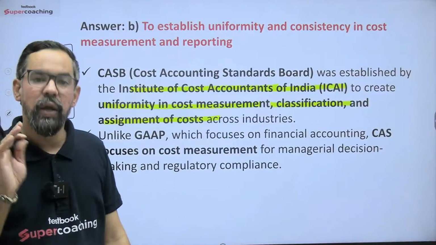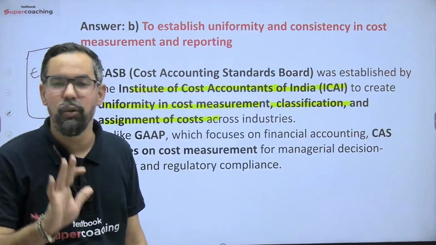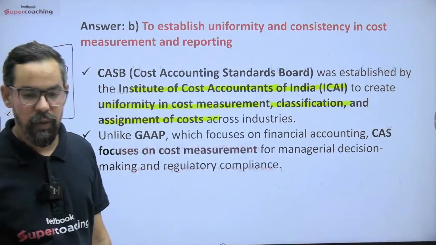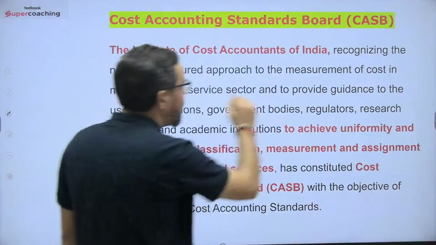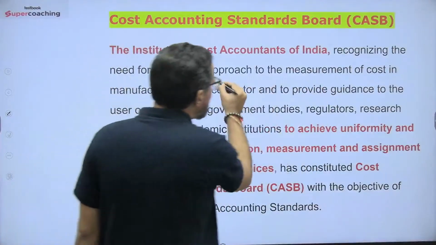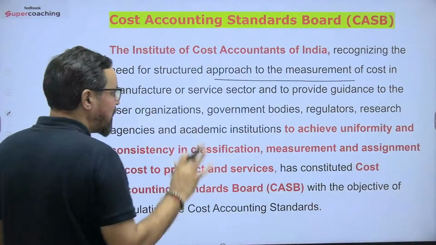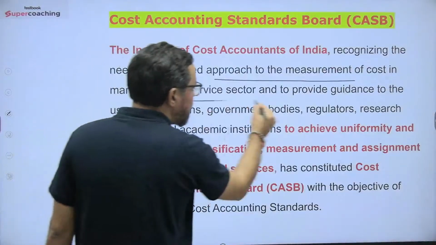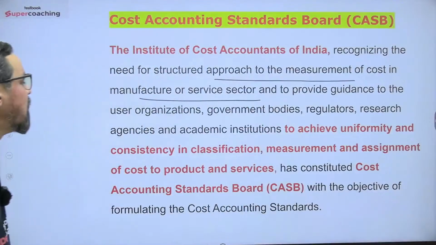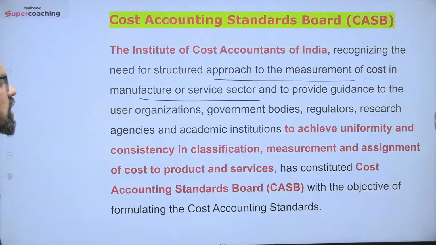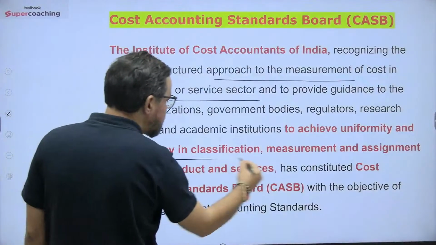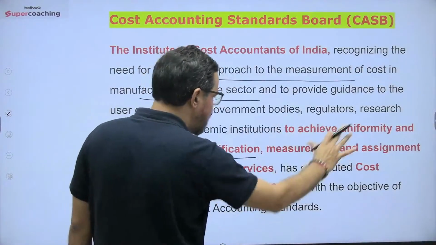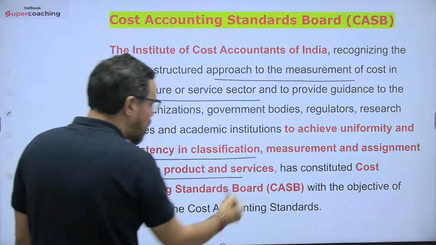We have 24 cost accounting standards and you do not have to remember all these particular ones, okay? They never get asked in your examination, okay. So the Institute of Cost Accountants of India recognized the need for a structured approach to the management of cost in manufacturing and service sector, and to provide guidance to the user organizations, government bodies, regulators, research agencies, and academic institutions to achieve uniformity and consistency in classification, measurement, and assignment of cost of product and service.